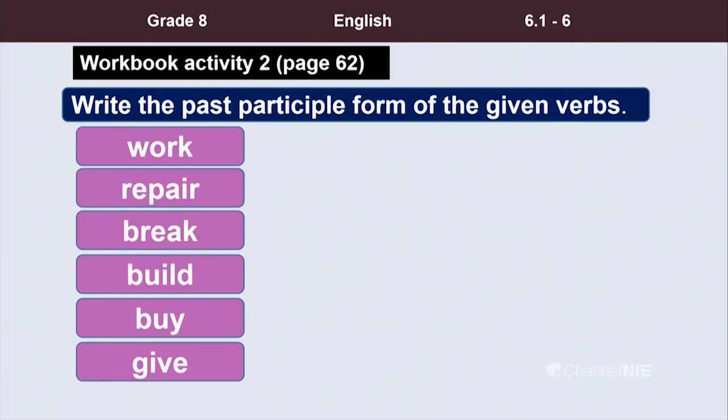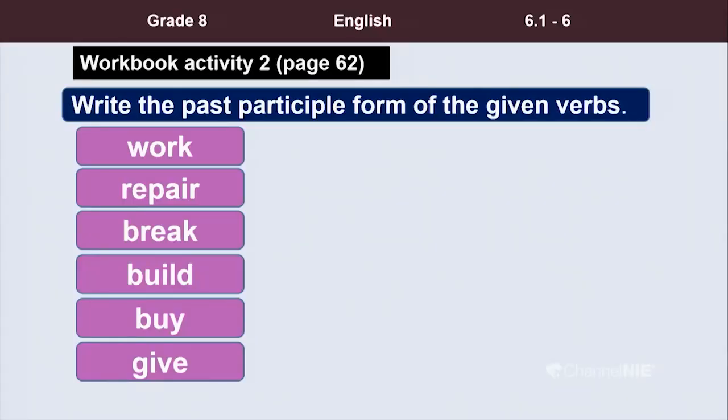Now, we have a small activity and I have taken this from the workbook. You can quickly turn to page 62 and do the activity with us. Are you ready? We'll read the instructions first. Write the past participle form of the given verbs. Miss Suchitra, will you read these for our children? Work, repair, break, build, buy and give are the verbs given.